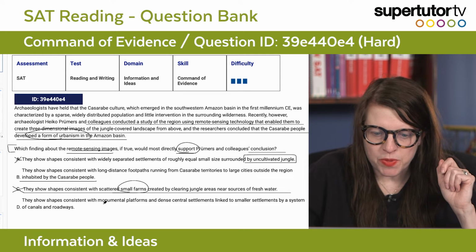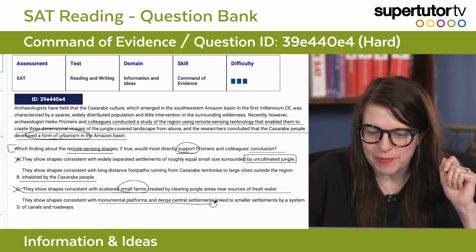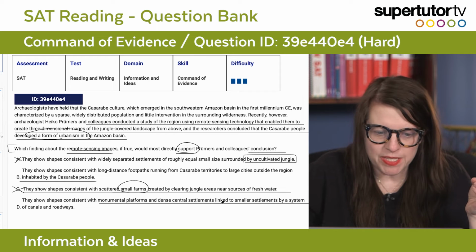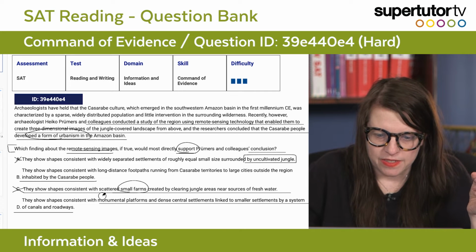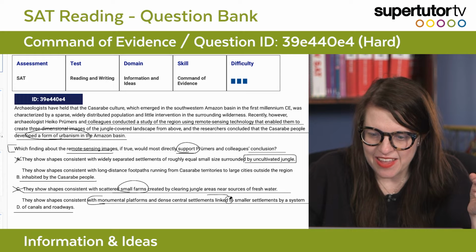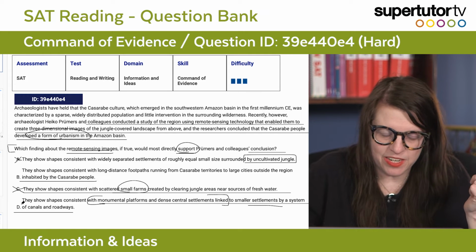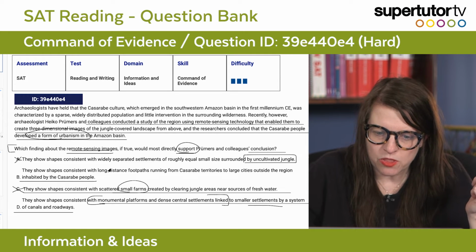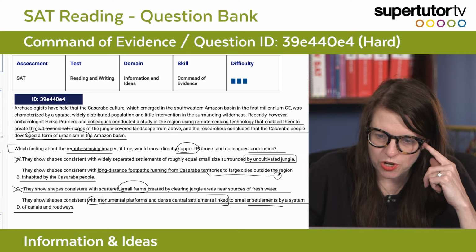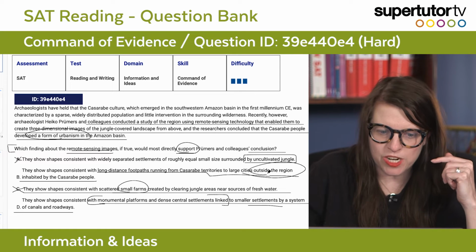They show shapes consistent with monumental platforms and dense central settlements. That sounds like a city. Linked to smaller settlements by a system of canals and roadways. So this sounds like a city, and then we've got suburbs around it. That sounds like urbanism.